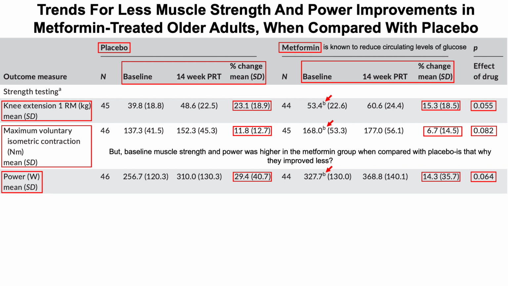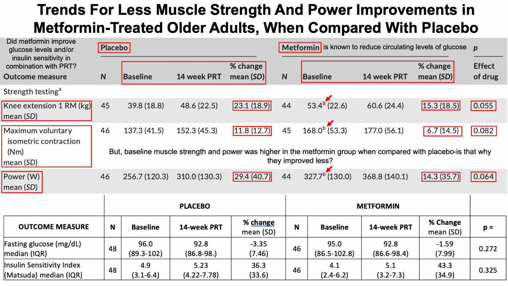All right, so metformin is well known to reduce circulating levels of glucose. So did metformin improve glucose levels and/or insulin sensitivity in combination with this strength training program? That's what we're looking at here, with data for placebo on the left and for metformin on the right. We've got data for fasting glucose on the top and an insulin sensitivity index on the bottom.